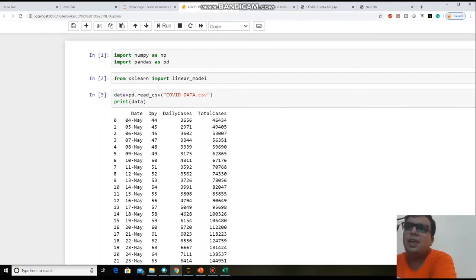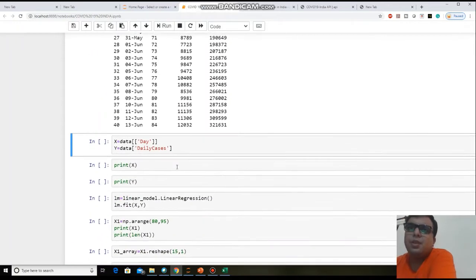So we are taking day as the x values and daily cases as the y values. You can take total cases as the y values, but that will give poor efficiency. That's why I am finding just the daily cases, meaning the number of cases on a particular day after 10 days, not the total number of cases on the next 10th day. That is what we need to predict. After that, by adding the numbers you can get total cases also. But here I am taking day as the x value and daily cases as the y values.